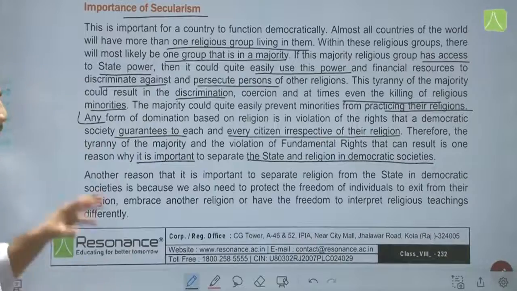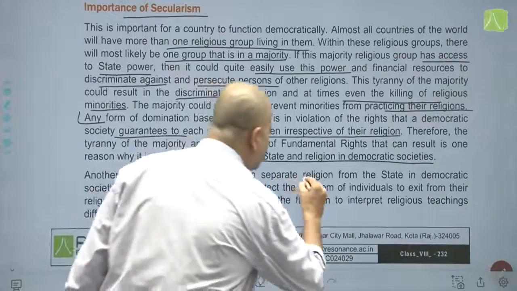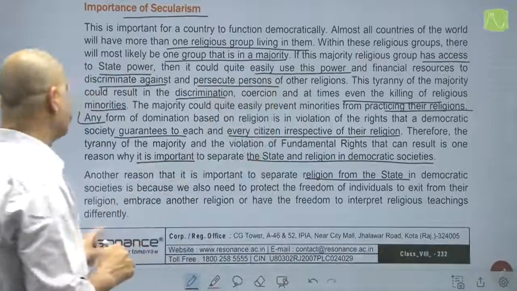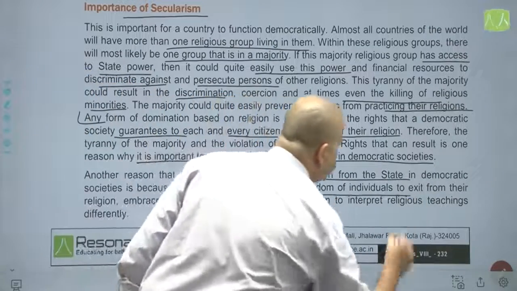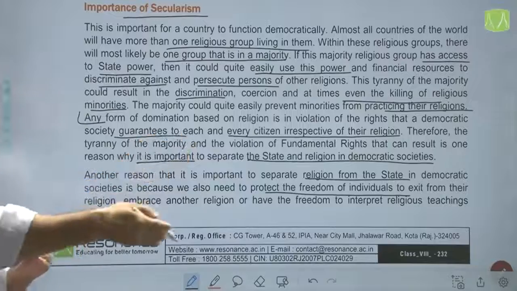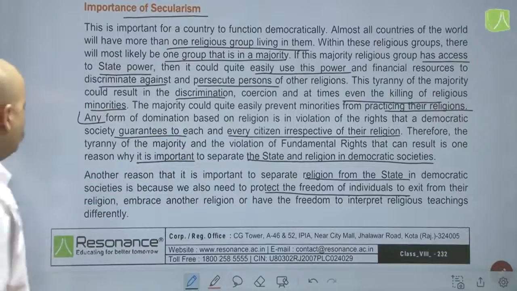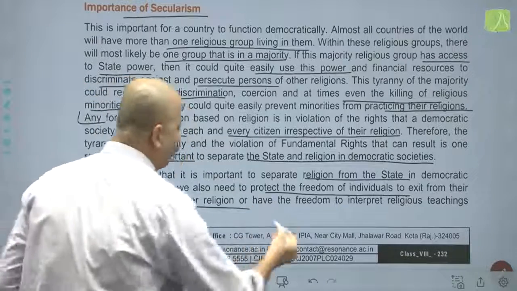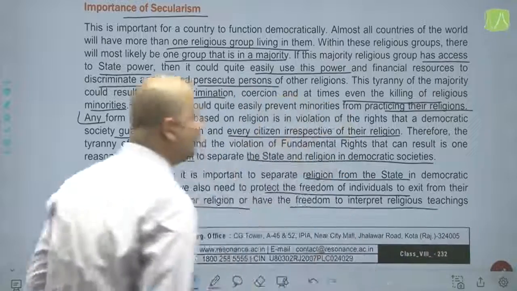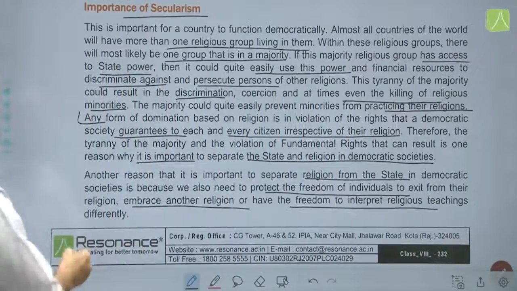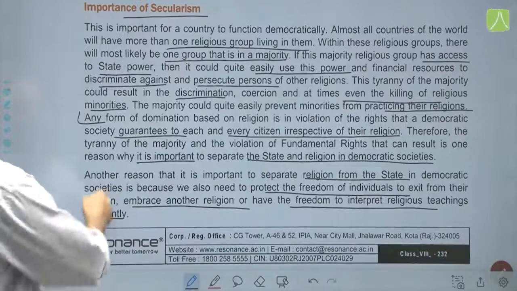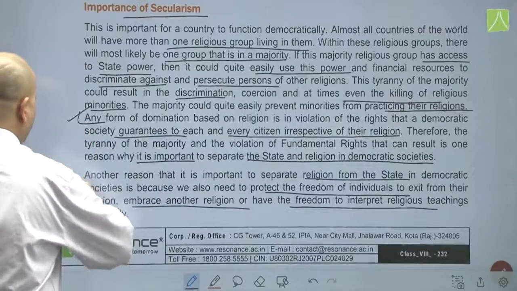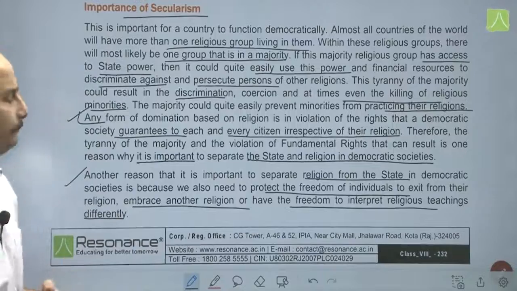Another reason it is important to separate religion from the state in democratic societies is because we also need to protect the freedom of individuals to exit from their religions or to embrace another religion, or to have the freedom to interpret religious teachings differently, as they like. So, this is the importance of secularism for any country.